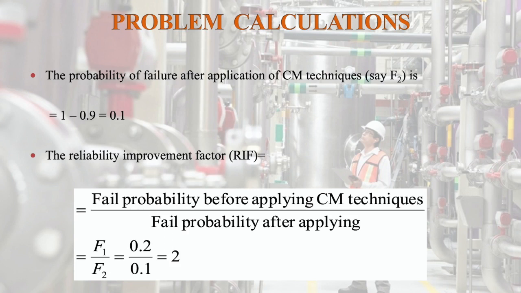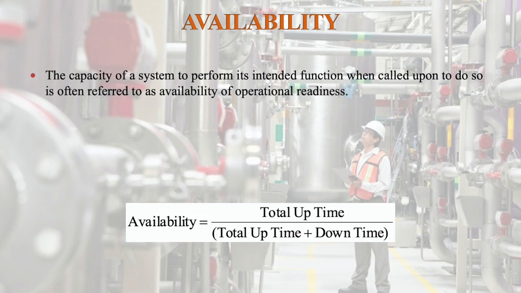So this is the reliability improvement factor RIF, that is how much the reliability has improved, that is 2. Then availability: the capacity of a system to perform its intended function when called upon to do so is often referred to as availability or operational readiness.